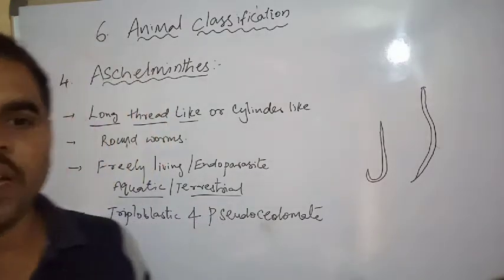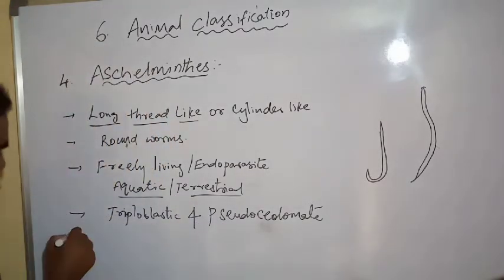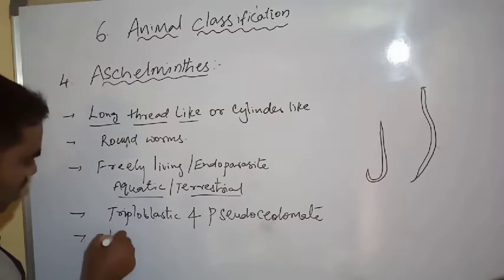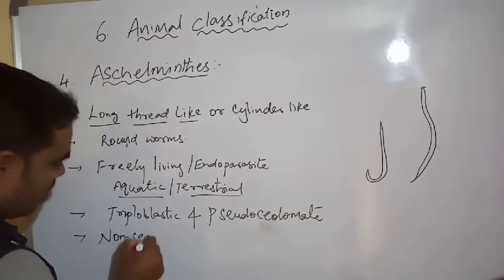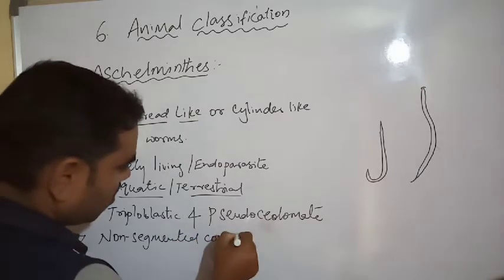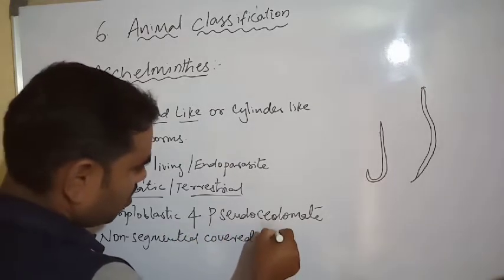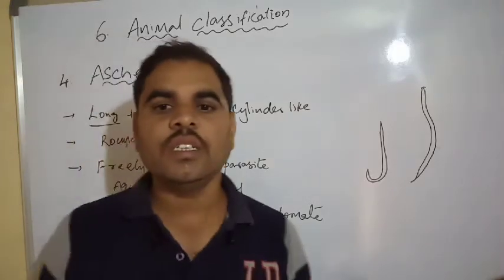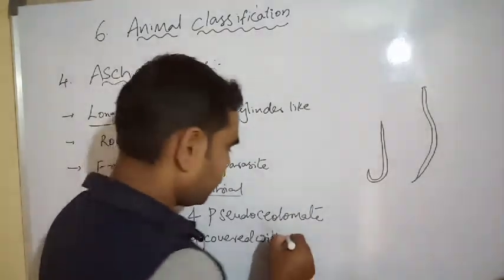Next, non-segmented, covered with a tough cuticle.